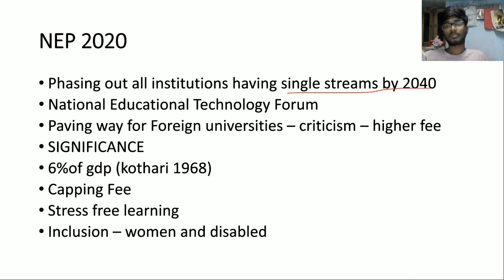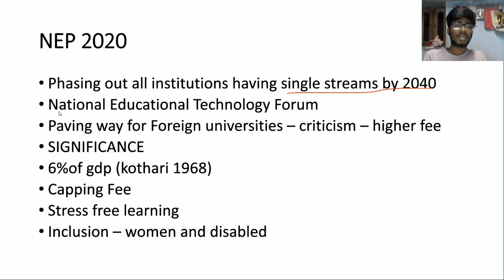So their education is delivered only in one stream, so there are only engineering courses there. If you look at IIMs, management courses, and national law universities, legal courses. So by 2040 they are going to phase out all these things, and what they are going to do is have a multidisciplinary approach. Even in IITs you will be able to study management, you will be able to study law, and you will also be able to study humanities.